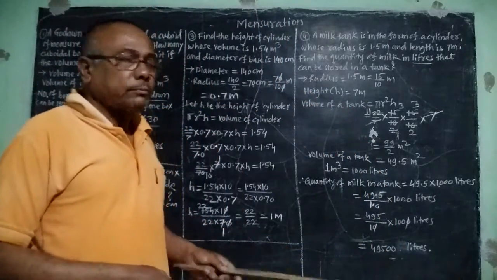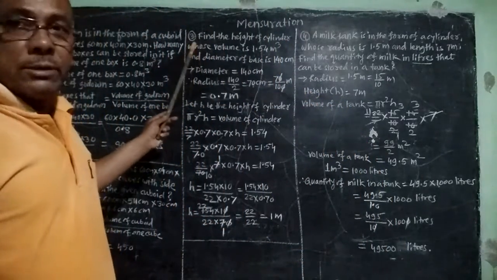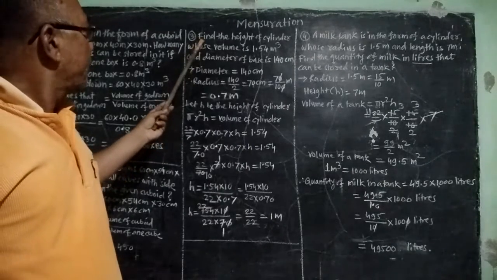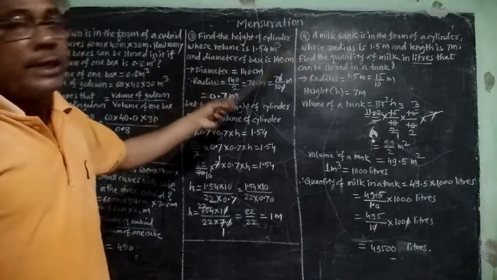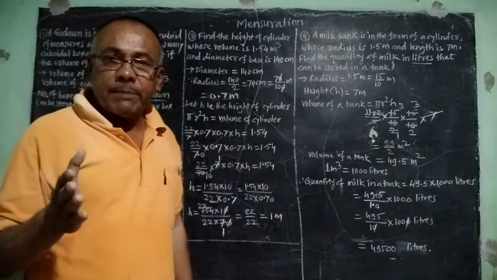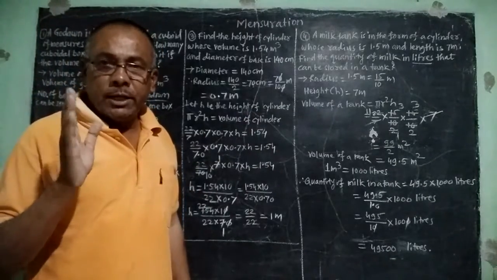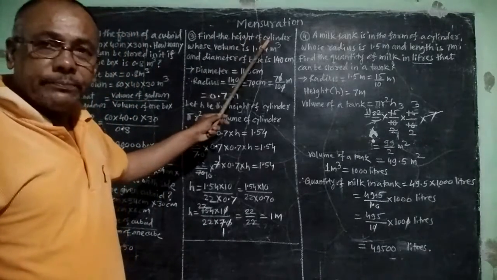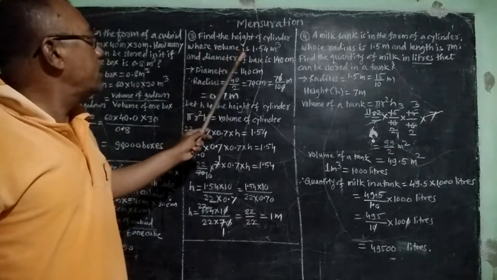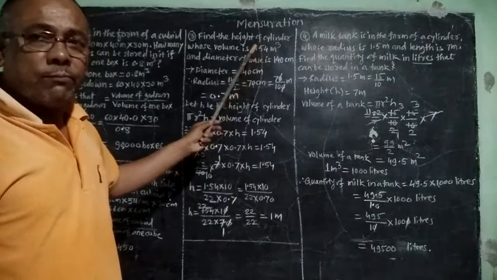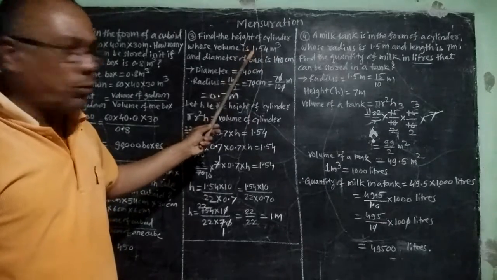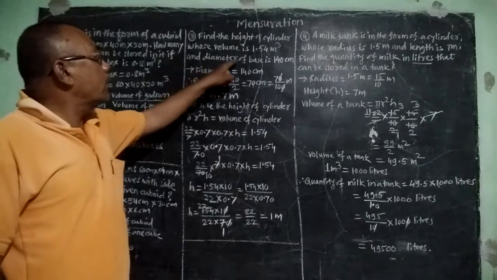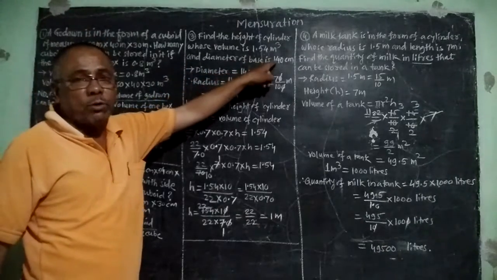Here there is one more example. Find the height of cylinder. Now the shape is changed. We have to think about cylinder. Here find the height of the cylinder whose volume is 1.54 meter cube, and diameter of base is 140 centimeter.